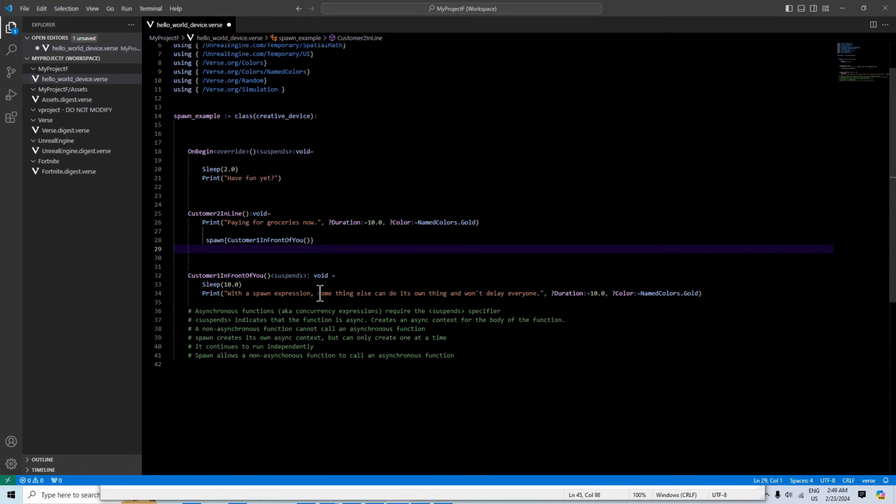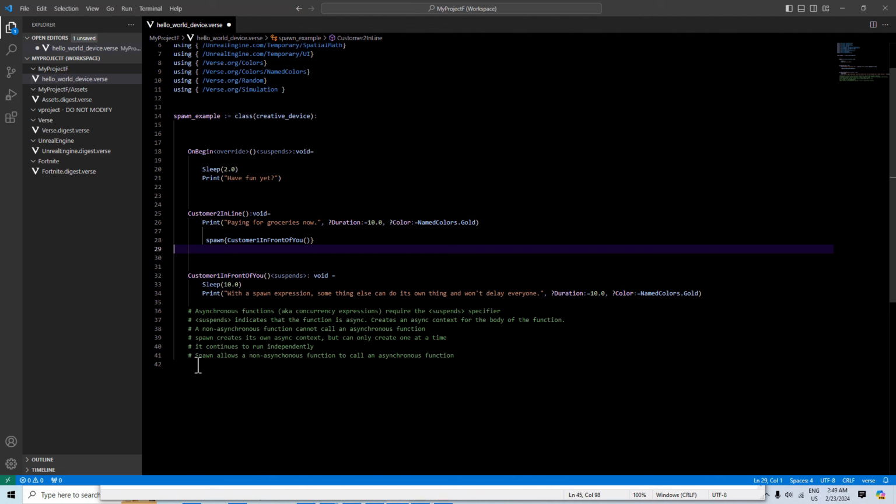The other thing that's interesting about spawn, unlike branch, and I did a tutorial about branch, I'll put that link in the description, is that once it calls an async function, it will allow that function to continue to run independently for as long as it needs to. So it doesn't cancel out. Spawn is really great. It really is a valuable concurrency expression.